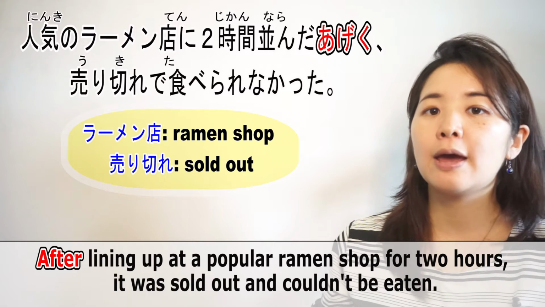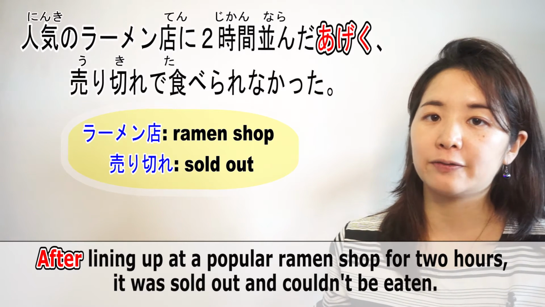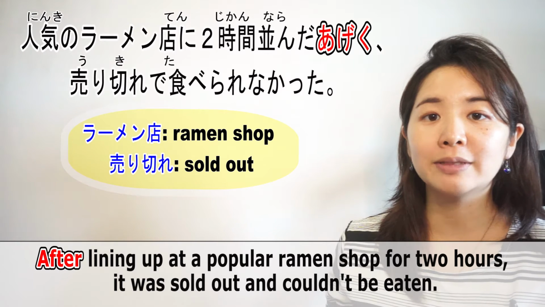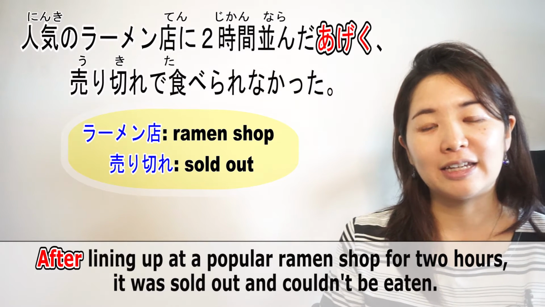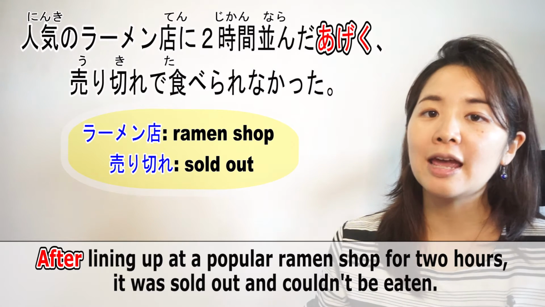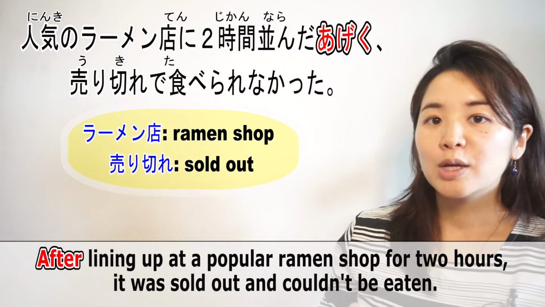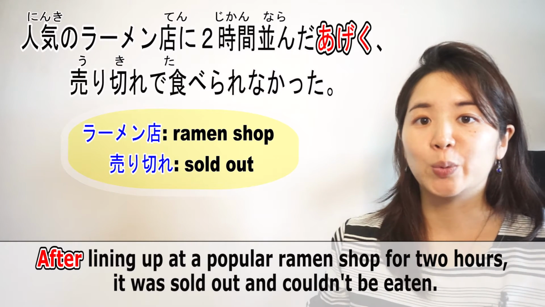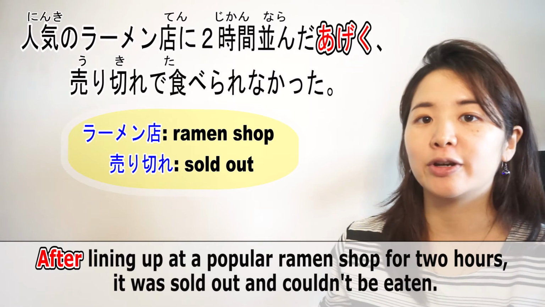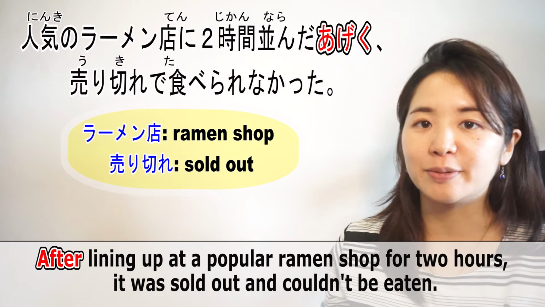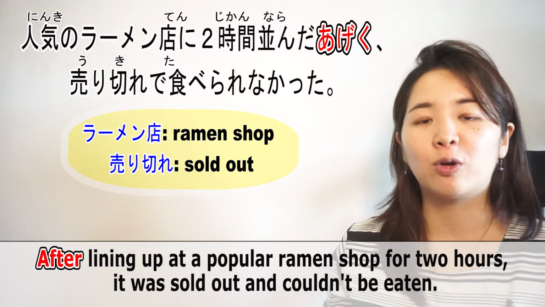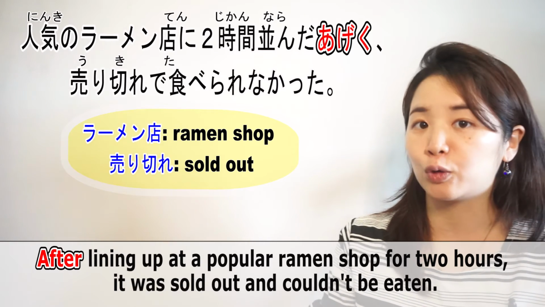I couldn't eat, this is potential form negative, 食べられませんでした。So it becomes 人気のラーメン店に2時間並んだあげく売り切れで食べられませんでした。So in this case, this person waited for 2 hours. But at the end, it turned out that they couldn't eat because it was sold out. This is an unfortunate result. Therefore, we can use あげく.